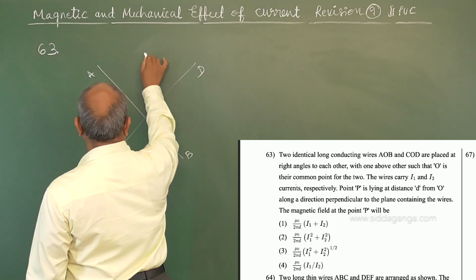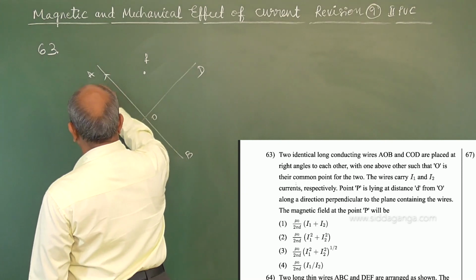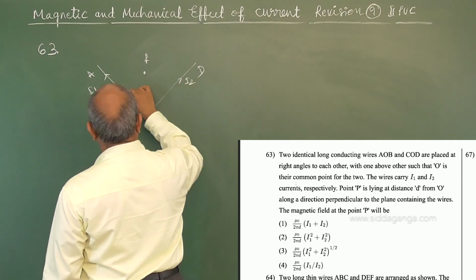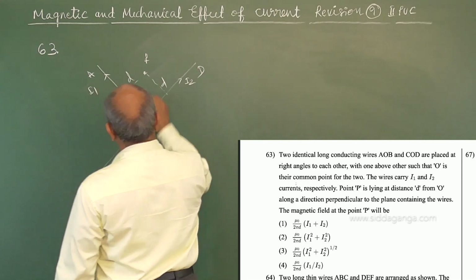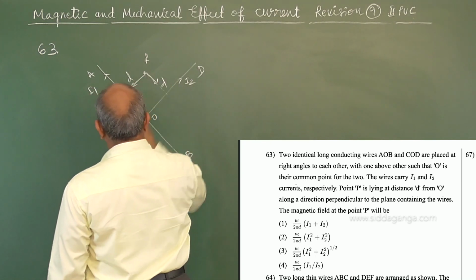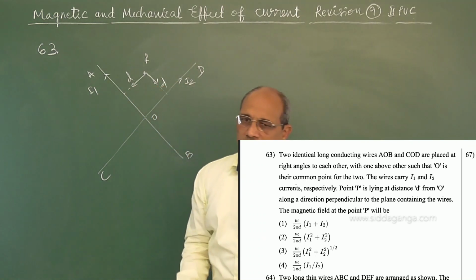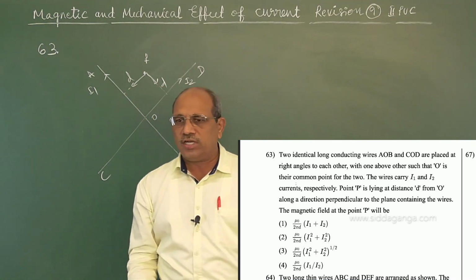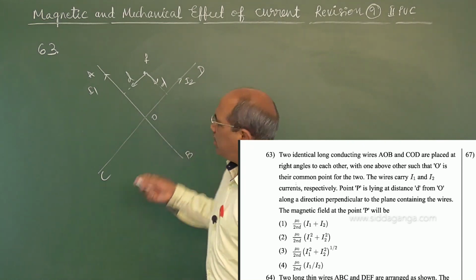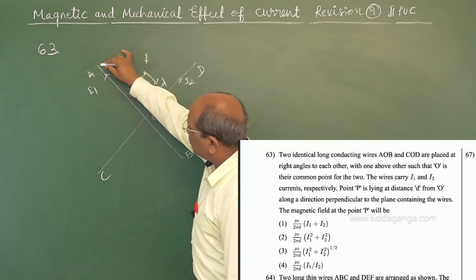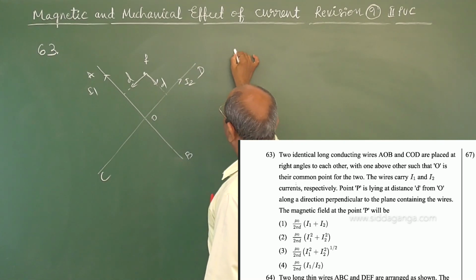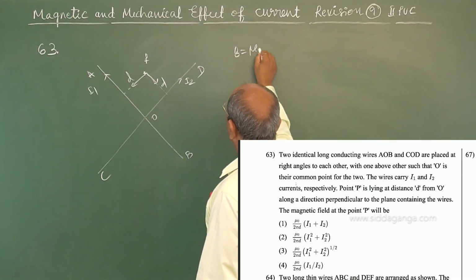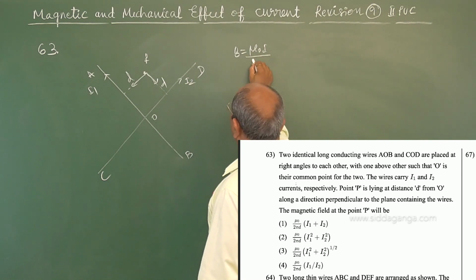Consider a point somewhere here. This may be carrying current I1 and other may be I2. If you take these distances are D equal and what we are observing is the direction perpendicular to the plane containing the wires. The magnetic field at the point P we require. Suppose if you have a long wire at a distance D, the magnetic field equation is mu naught I upon 2 pi D.